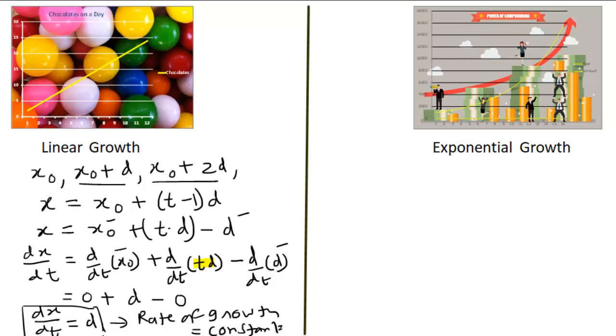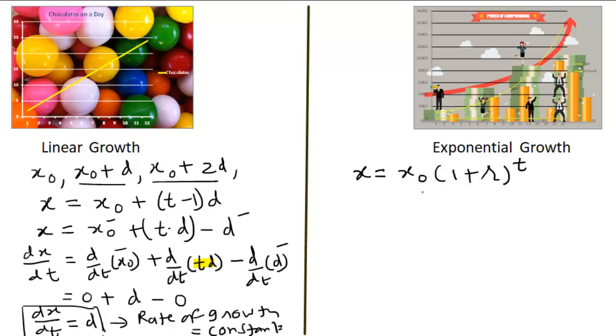Let us explore the exponential growth. Let us analyze the exponential growth. For that we will consider the case of compound interest. The general formula for the amount after n number of years in compound interest is x0 (1 plus r) raised to the power t.